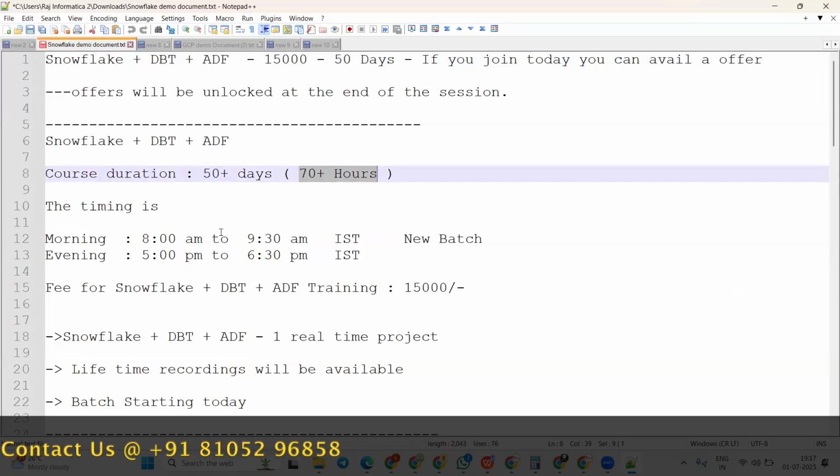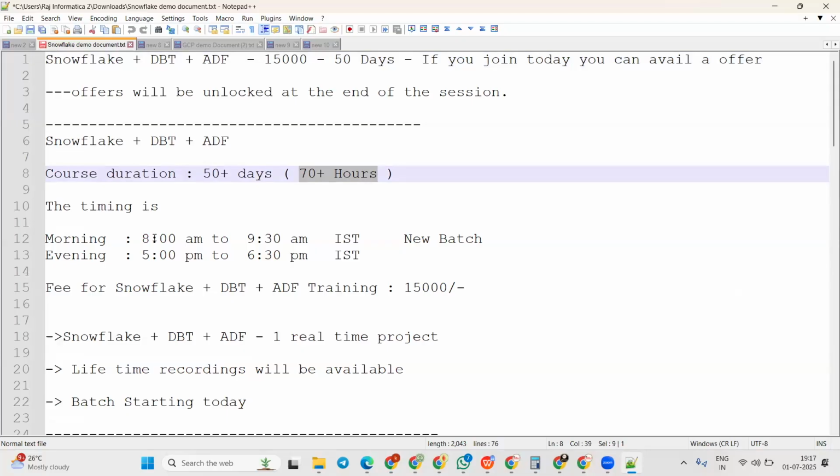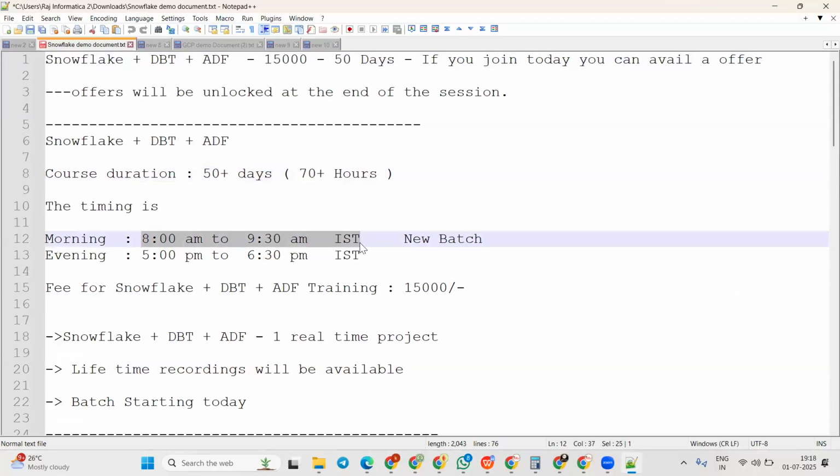We have two batches, one in the morning and one in the evening. The morning batch timings are 8 a.m. to 9:30 a.m. IST, and this is our new batch, starting from today.